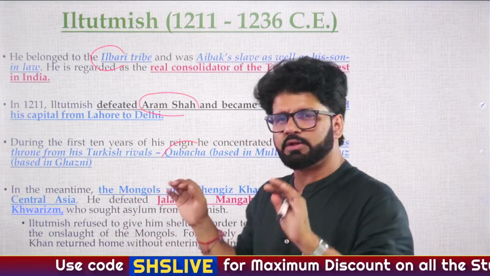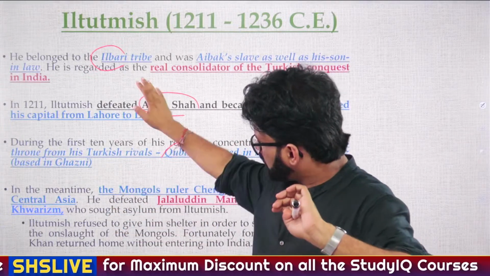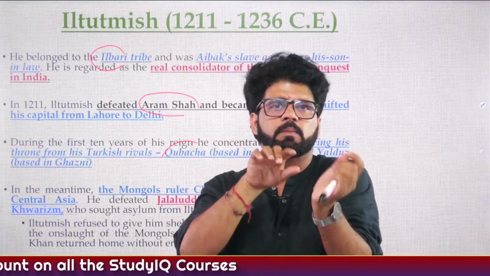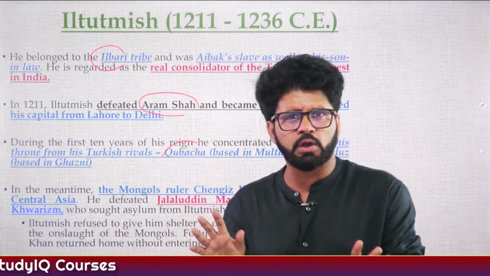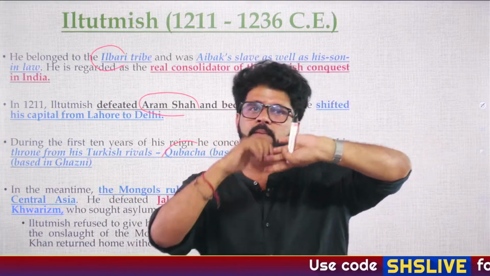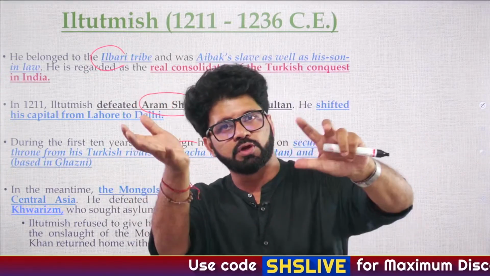Here you will see that during the period of even Iltutmish and Razia Sultan, some amount of appeasement or aloofness will be going on, that we don't want to do anything with Mongols. But you will see an aggressive posture during the Balban period, and during the Khalji period.